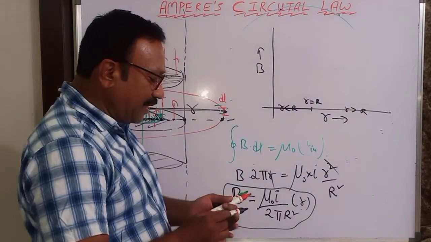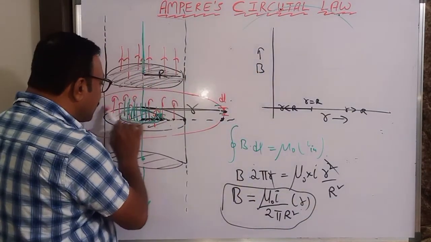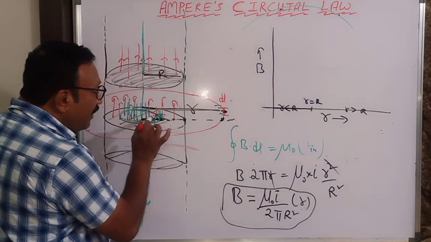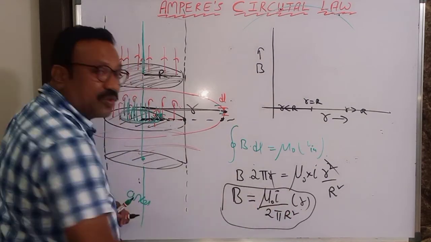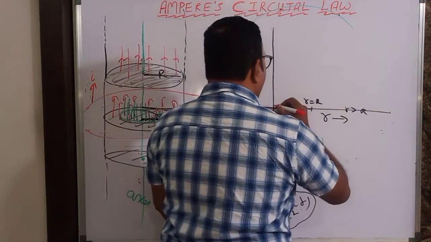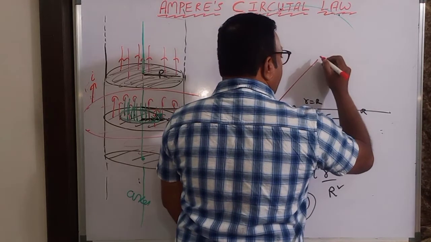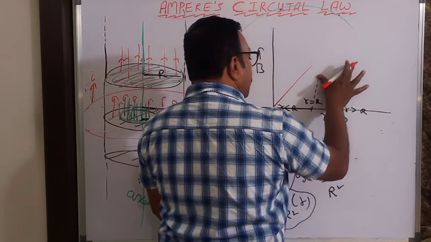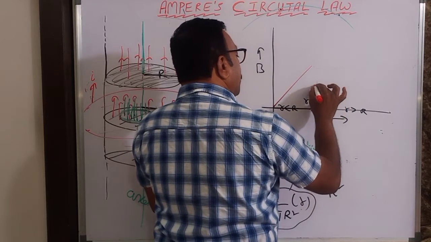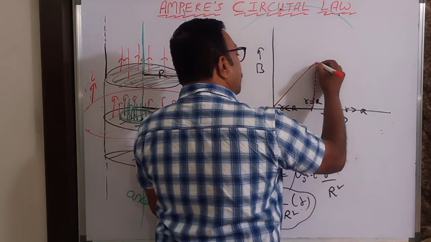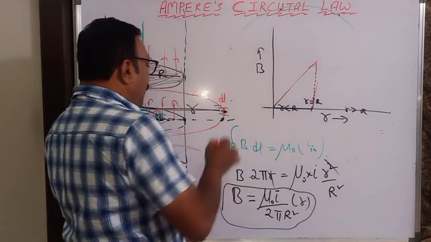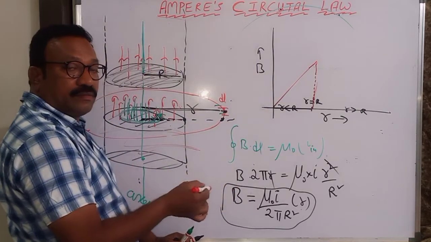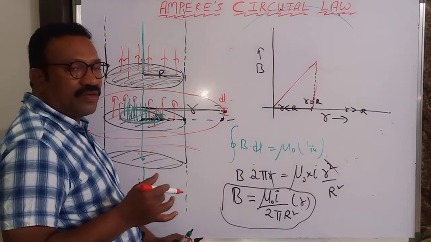How is the magnetic field now? Inside this, the magnetic field is directly proportional to distance r, so it will be a straight line like this. And outside I already got the formula mu naught I by 2 pi r.